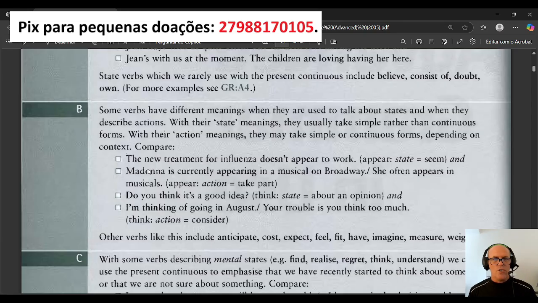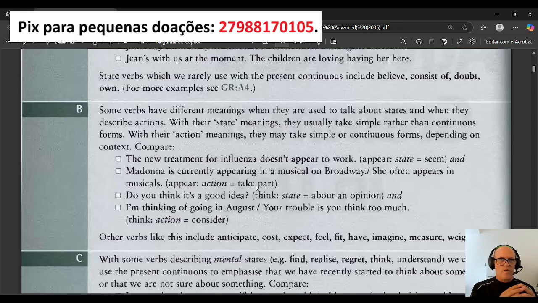Okay, so the new treatment for influenza doesn't appear to work. Now here, Madonna is currently appearing in a musical on Broadway. That situation is different because here she often appears in musicals. So appear here has the same meaning as take part. Take part, if you don't remember, is like participate, okay? And appear and participate both have the same meaning.